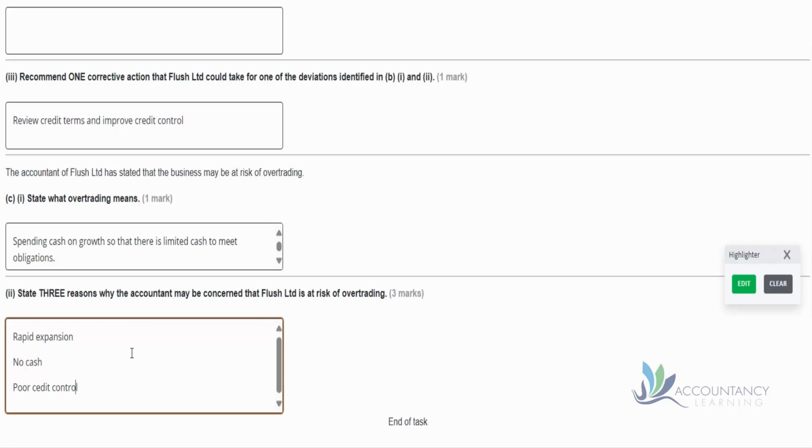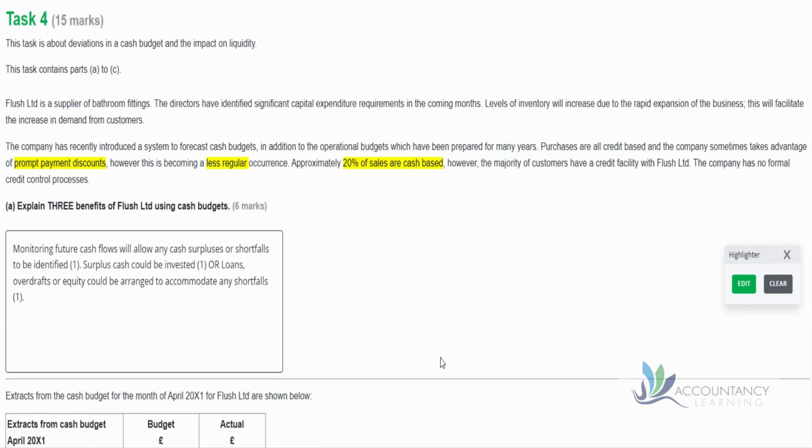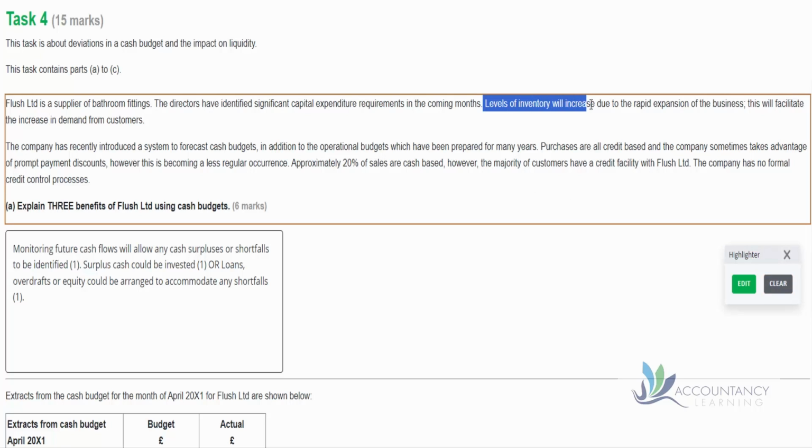But there are some other reasons as well. We also know that we have an increase in inventory. Remember, at the beginning of the text, and again, notice the technique here, that we may need to use information at the beginning of the question to help us answer part of the end of the question. So we know that we've got more inventory, we've got more working capital, so that's going to be a drain on our cash resources. And remember, we're doing that because of that rapid expansion, which we mentioned already.